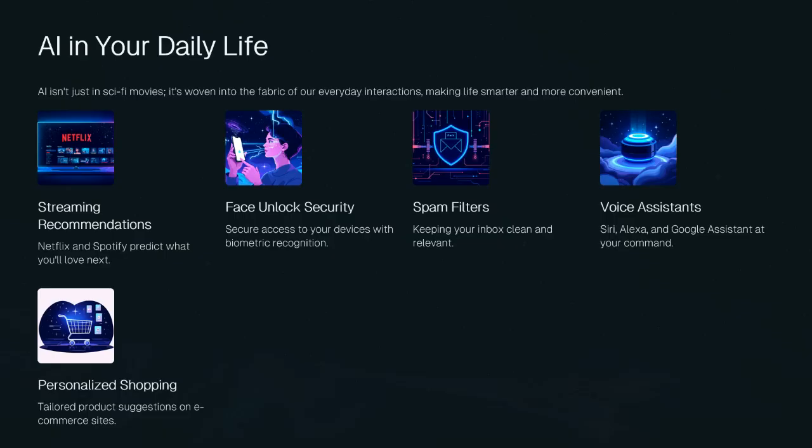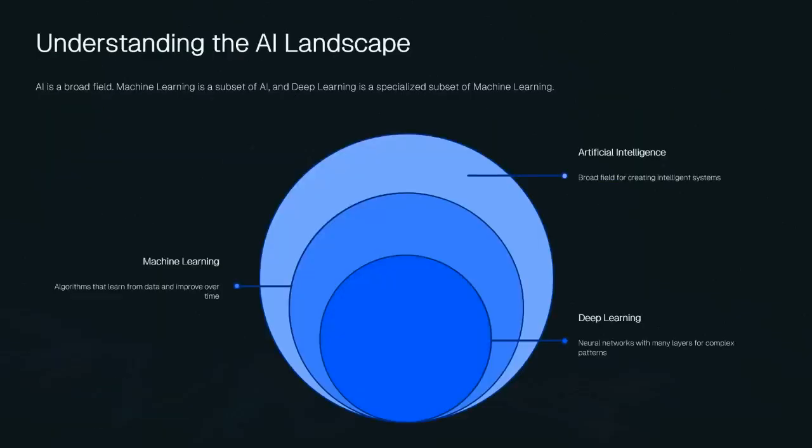Where do machine learning and deep learning come into the picture? Okay, so this is the part that confuses everyone. So I'm going to make it really simple. Think of nested circles. AI is the biggest circle, the umbrella term for everything. Machine learning is inside AI, and deep learning is inside machine learning. Now, let me break down each one.